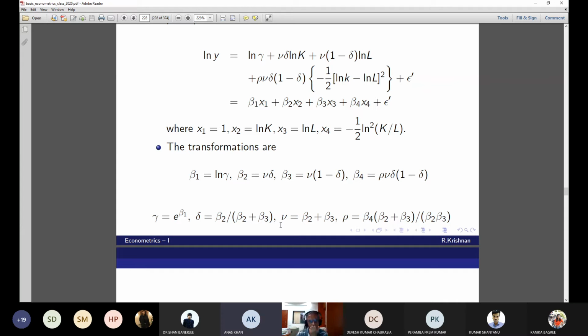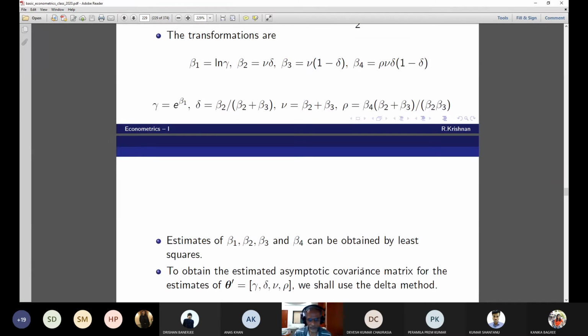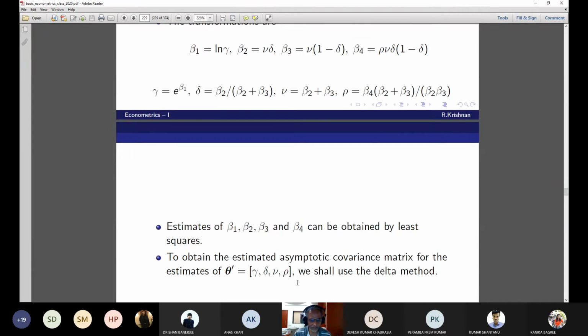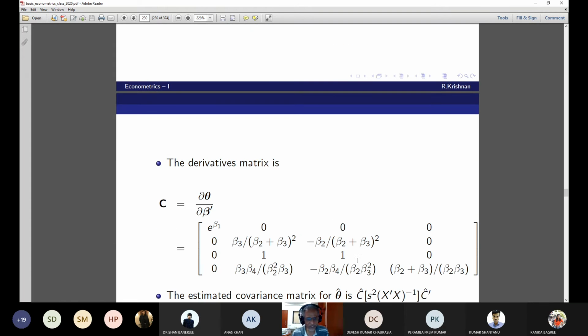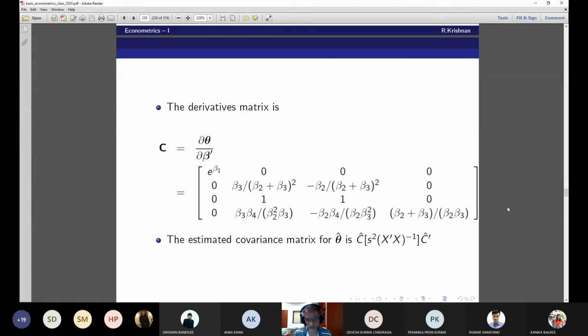Right? Yes, sir. I need the variance-covariance matrix of gamma, delta, nu, and rho. This is an ideal thing for the delta method. Define this as the matrix theta, am I right? Now we do what we have to do. You simply differentiate everything with respect to the entire parameter vector: gamma with respect to beta 1, beta 2, beta 3, beta 4, delta with respect to everything, nu with respect to everything, rho with respect to the entire beta. This is straightforward differentiation. If you differentiate the first one with beta 1, you get e to the beta 1, the rest are 0. Is it okay?